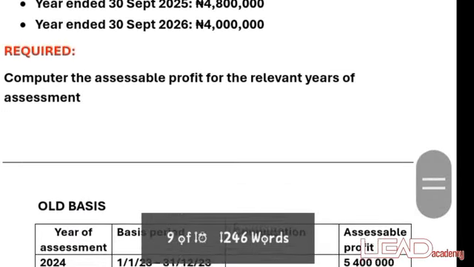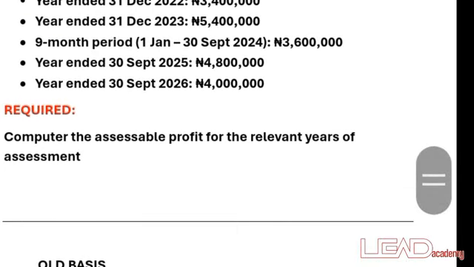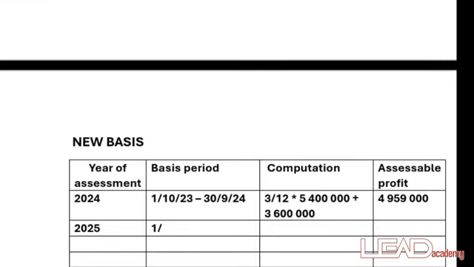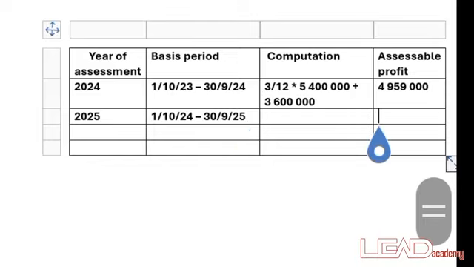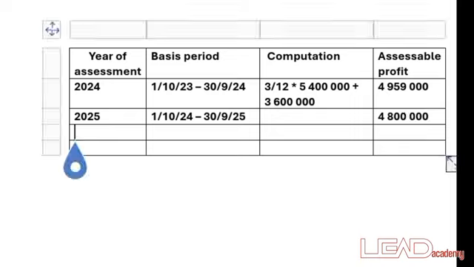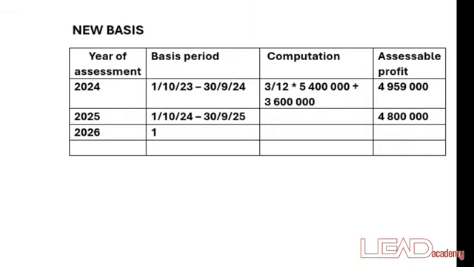What happened in year 2025? You go to your question. They say year end of September 2025. So which means it's going to begin from 1st of October 2024 down to 30th of September 2025 to make your 4.8 million naira. So 1st of October 2023 down to 30th of September, the assessable profit was 4.8 million. So you don't need to calculate anything. 4.8 million. So 2026, which is 1st of October 2025 down to 30th of September 2026.